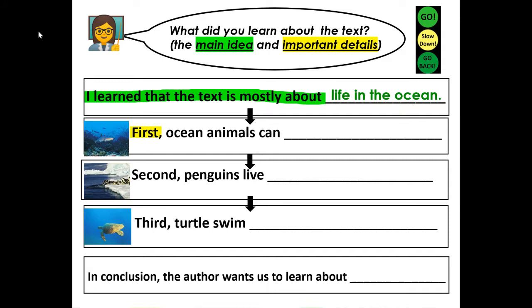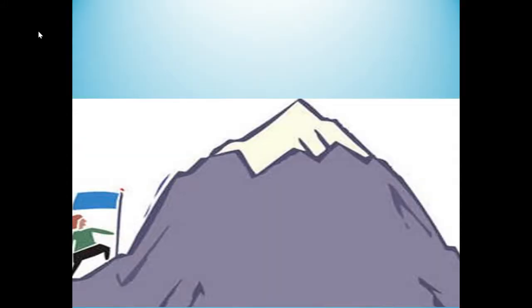And then we're going to slow down. You're going to write your first detail sentence, your second detail sentence, and your third detail sentence. And then we're going to go back and I'm going to give you your conclusion. In conclusion, the author wants us to learn about sea life or life in the ocean.